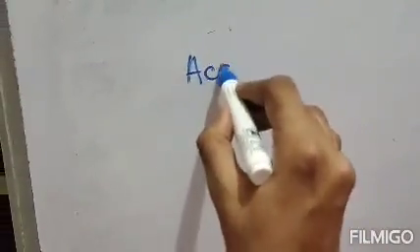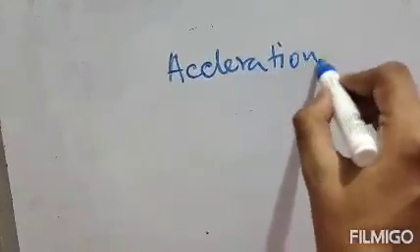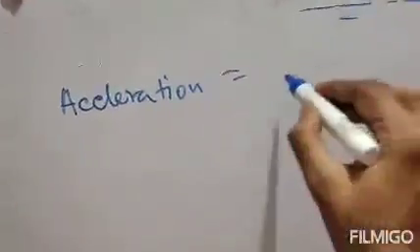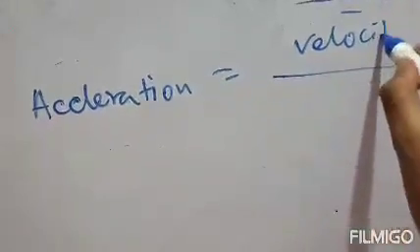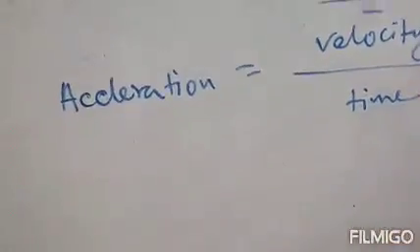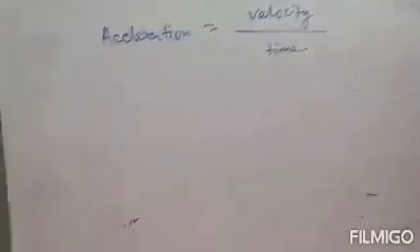Clear? Next, these are length, mass and time. These are the fundamental units, or basic units. Now, derived units are calculated on the basis of fundamental units. The first important derived unit is acceleration. What is acceleration? It is velocity divided by time, that means v divided by t.